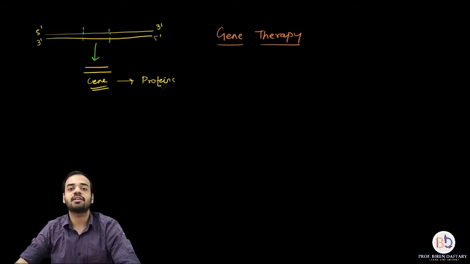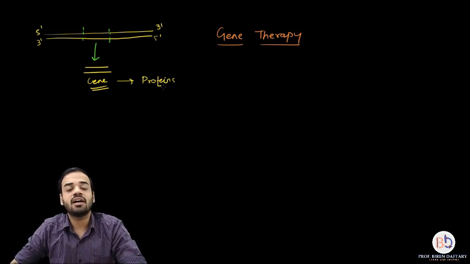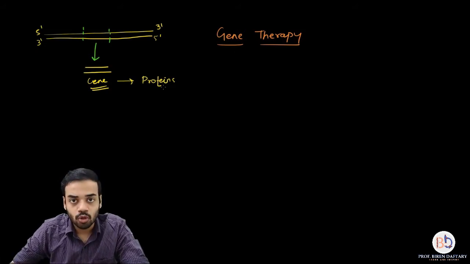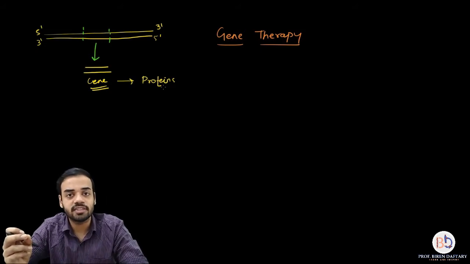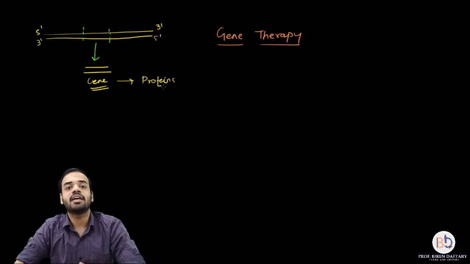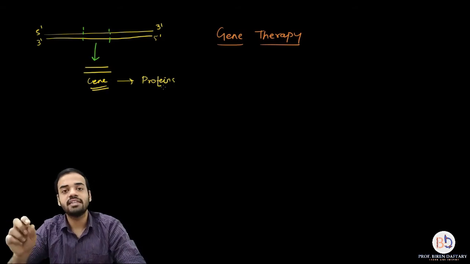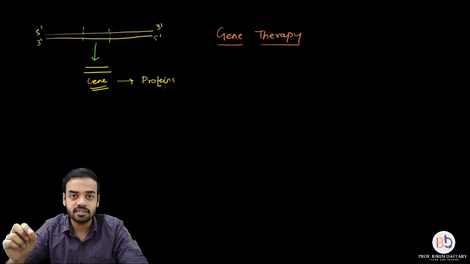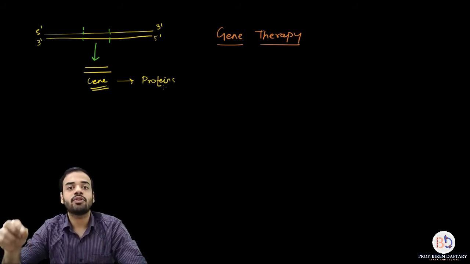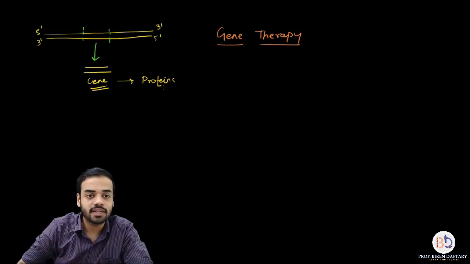Now what is the meaning of gene therapy? Many of the disorders or diseases are caused due to a defective gene or due to a missing gene. So gene therapy basically involves a process in which that defective gene is either replaced by a working gene or the missing gene is added into the genome of the organism, and because of that the disorder or the disease can be cured, and that is called gene therapy. So insertion of proper working genes into an organism for rectifying the disease or disorder is called gene therapy. I hope that part is clear.